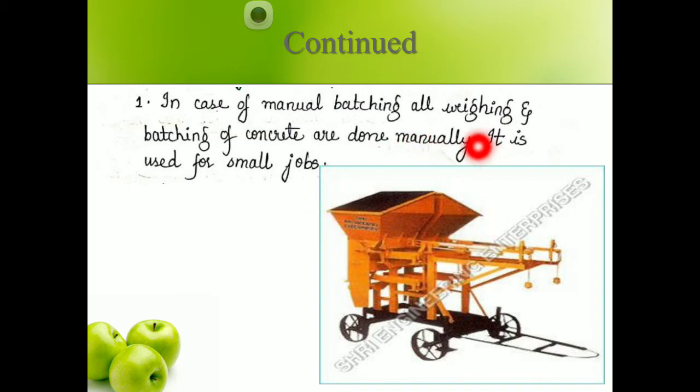Somewhat the machine will be like this. You add all the dry quantities in this, then it keeps rotating and mixes all the aggregates and cement properly, then water is added, then the concrete is poured on either side. Manual batching is usually used only for small construction and it is operated manually, not by machine.